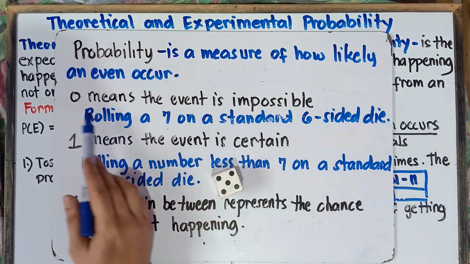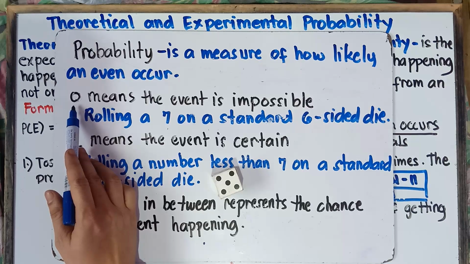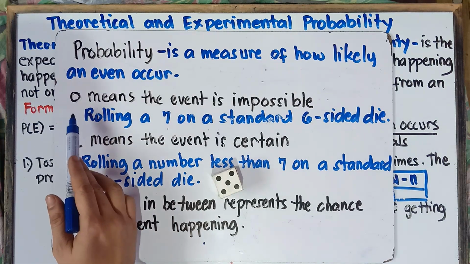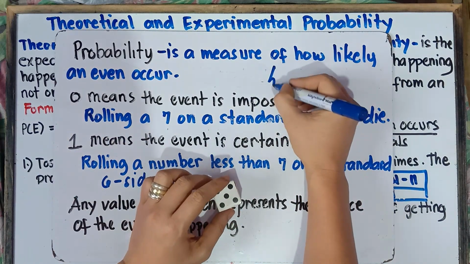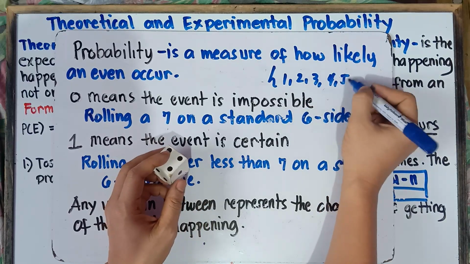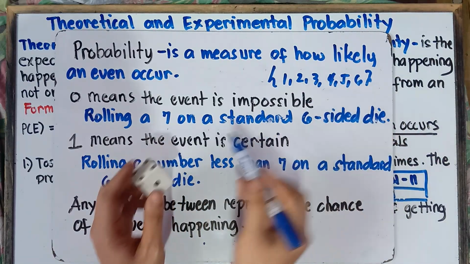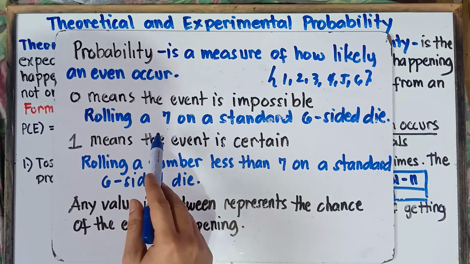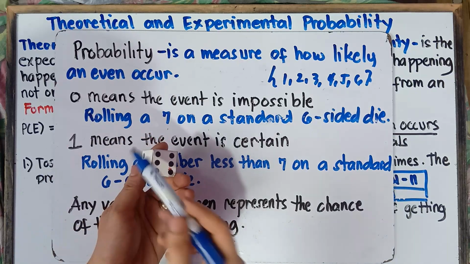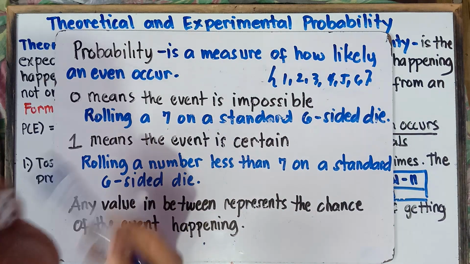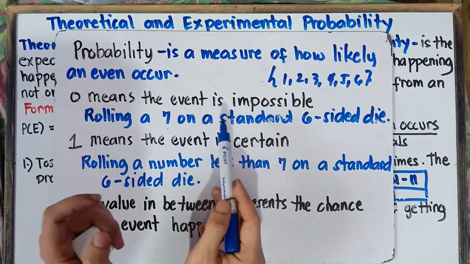The probability would be equal to 0. Once again, the probability is 0 because the possible outcomes when you roll this die are 1, 2, 3, 4, 5, and 6. These are the possible outcomes. Of course, you can never get 7 when you roll this die. So the answer, class, is 0, which means the event is impossible.